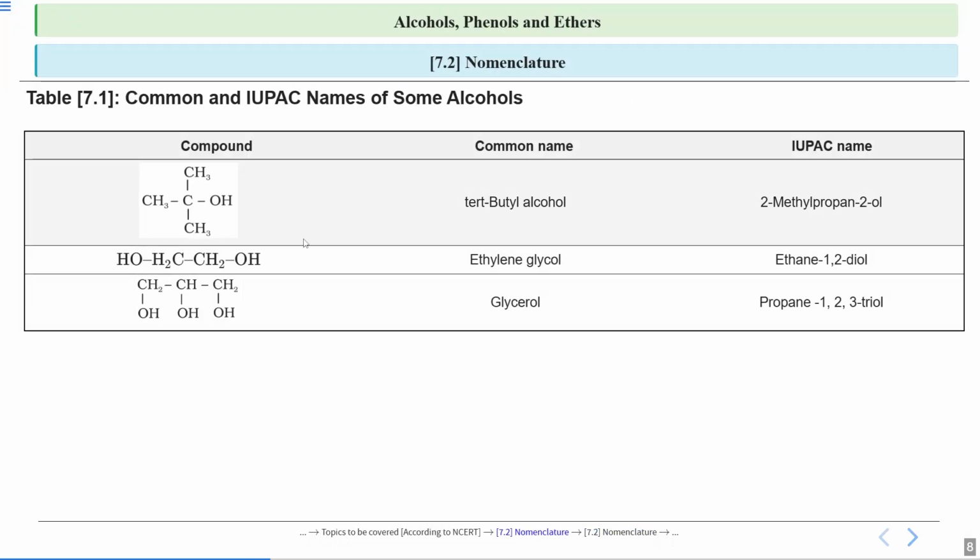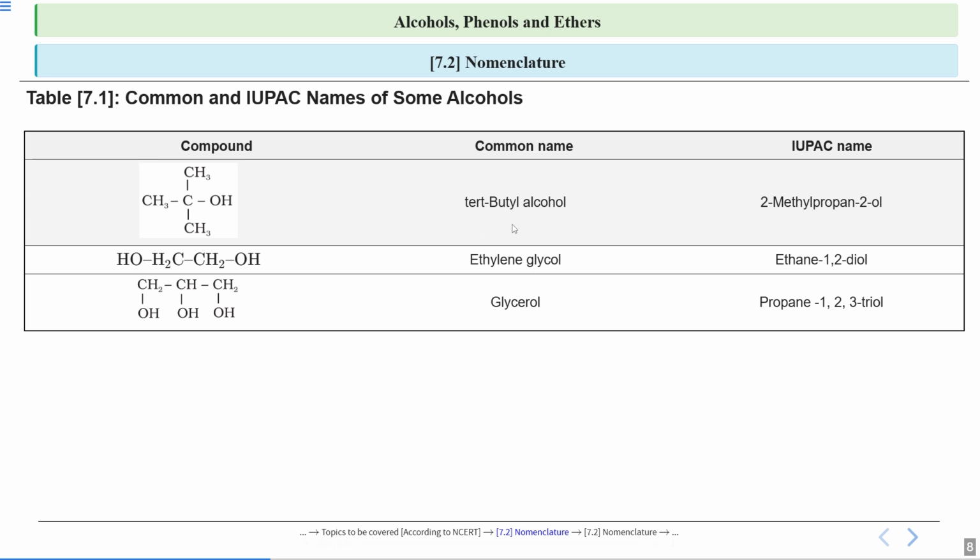Now see this. Common name first we will write. So we will write the name of the alkyl group. So how many carbon atoms are there? 1, 2, 3, 4. 4 carbon atoms are there. So the root word will be butyl. And we write alcohol at last. So this is butyl alcohol.